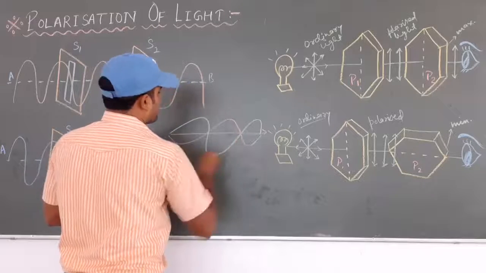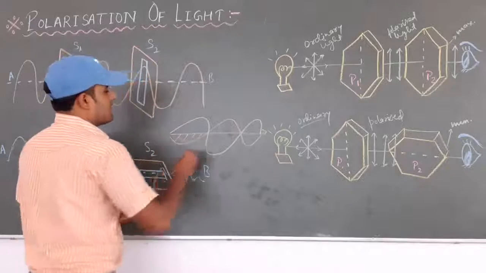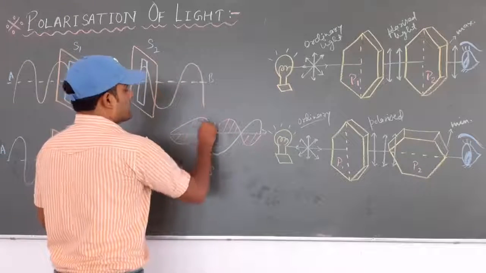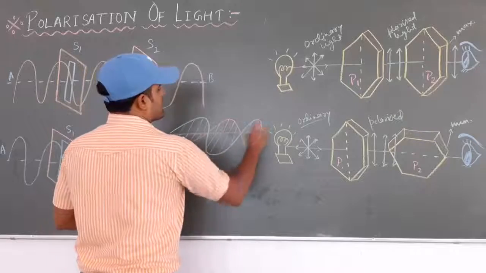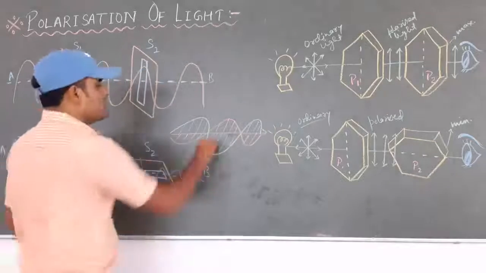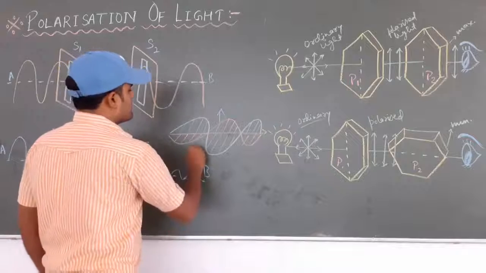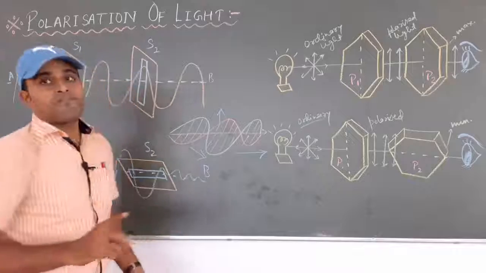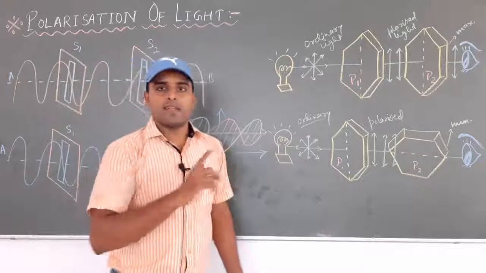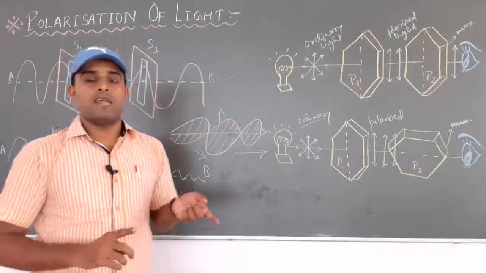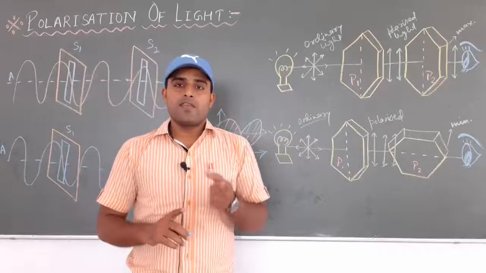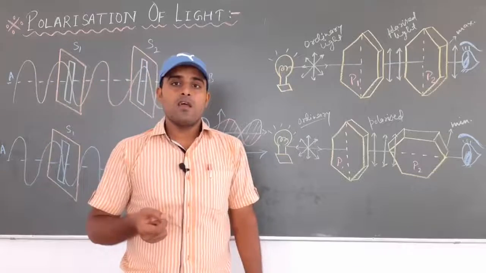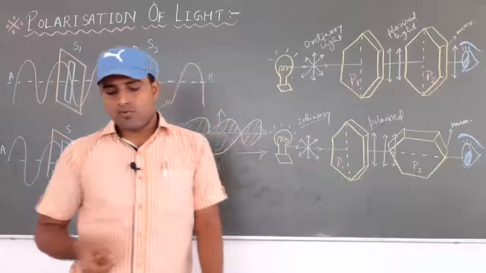Once again I am drawing. Suppose this is the electric field and this is the magnetic field of lines. And the electric field lines and magnetic field lines are always perpendicular to each other. Suppose its direction is this and this direction is this, so perpendicular, and the direction of propagation of this means the electric field vector, the magnetic field vector and the propagation of light in the electromagnetic ray are all mutually perpendicular to each other, and actually the light rays are always traveling in the form of electromagnetic wave.